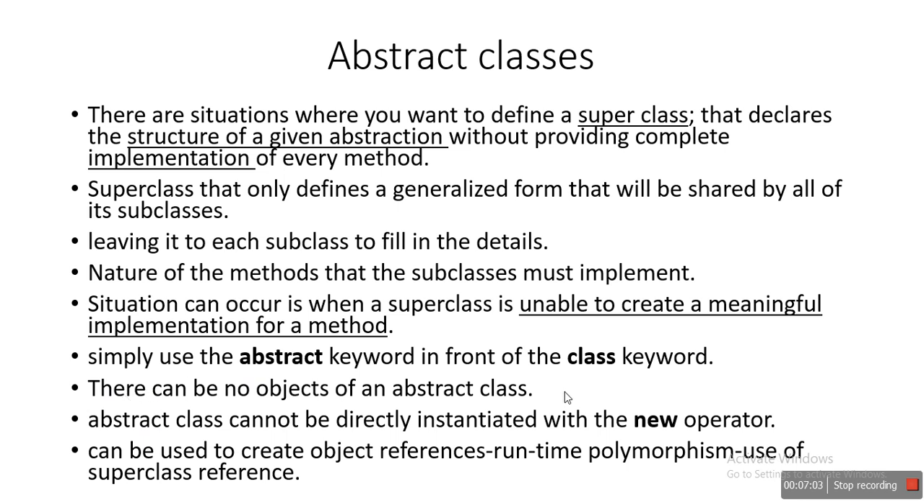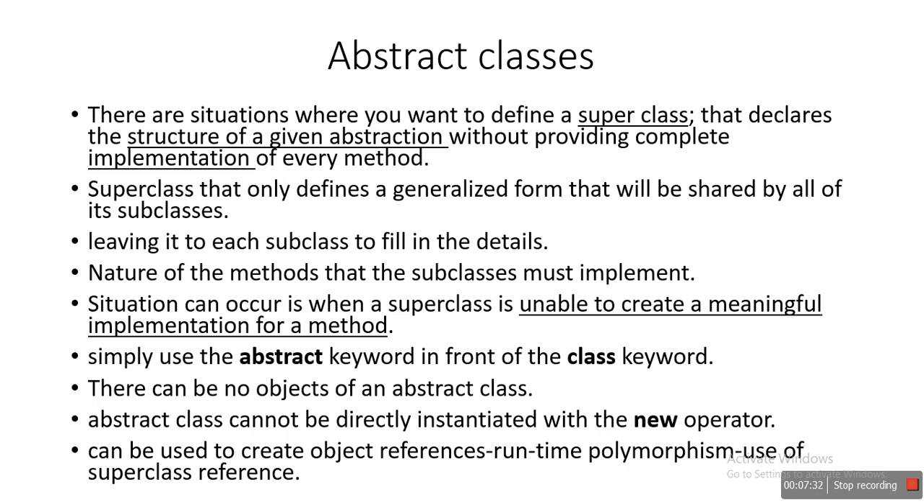Here there can be no object of an abstract class. The meaning of the statement is that you can create an object, no problem, but there is no meaning in creating an object for an abstract class, because it consists only of a declaration part, not a definition part. So there is no meaning in creating objects of an abstract class.